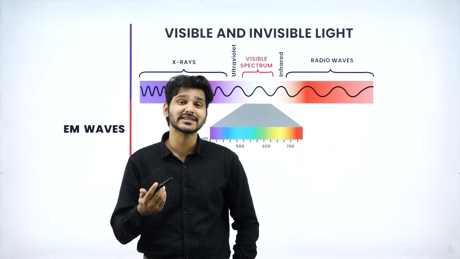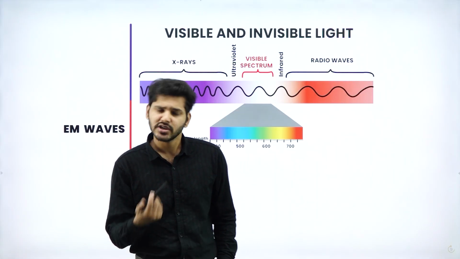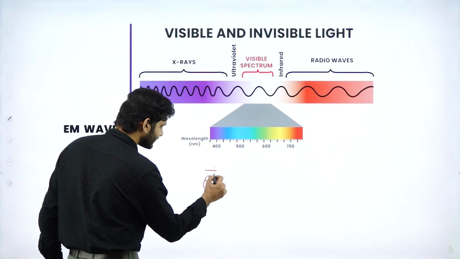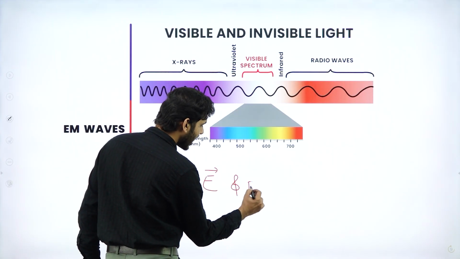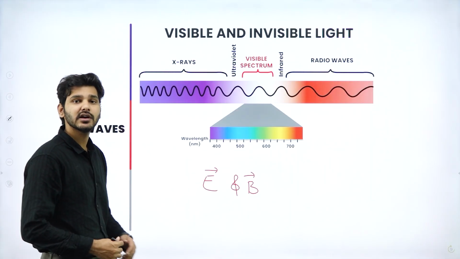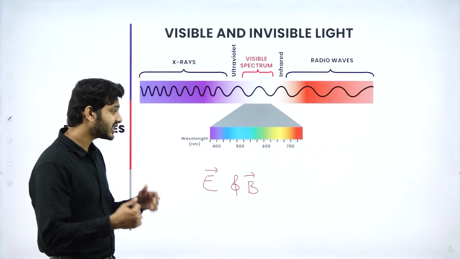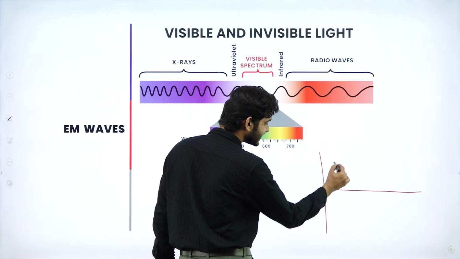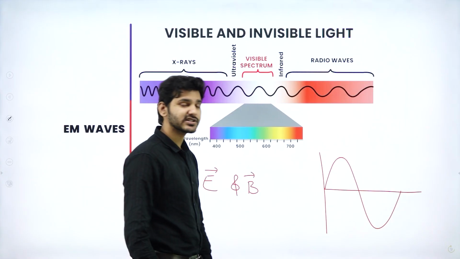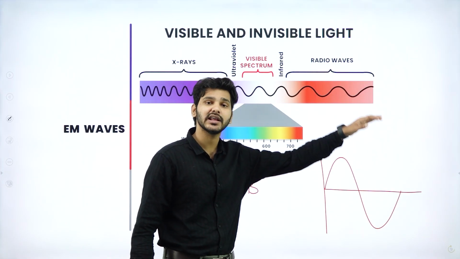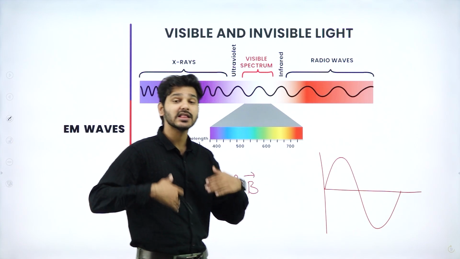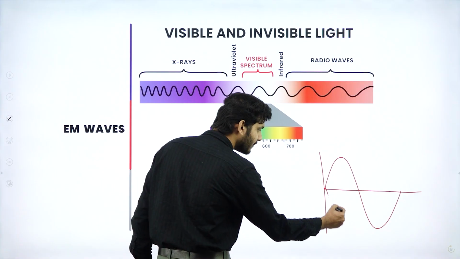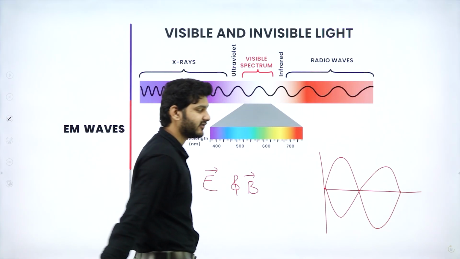So, what exactly is this electromagnetic radiation? Electromagnetic radiation just means that both the electric field and the magnetic field exist in that particular radiation. They exist in such a fashion that if this is the electric field, which is oscillating or propagating in one direction, then the magnetic field is mutually perpendicular to that particular electric field.